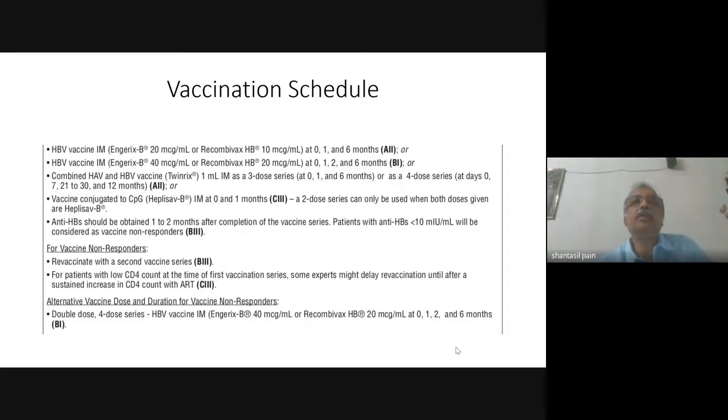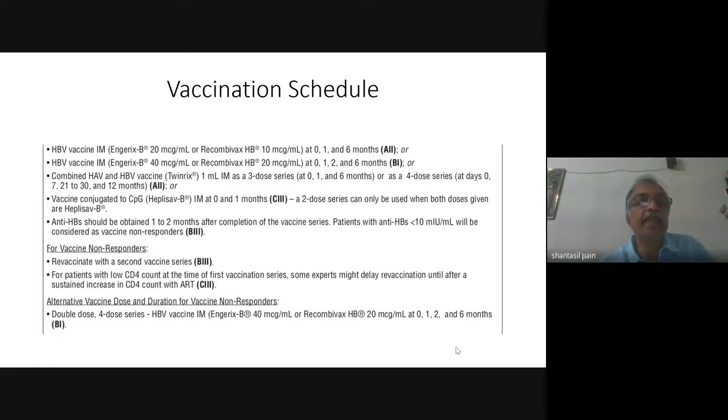Now you all know that in an immunocompetent adult, the usual vaccination schedule which we all have taken is a standard dose of a recombinant vaccine like Engerix B given at 0, 1, and 6 months. But what should be the vaccination schedule in a patient who is suffering from HIV? As you can see, there are different vaccination schedules. This means that there is no clear-cut guideline on which schedule should be used in a patient who is immunocompromised. So you can use the standard schedule at 0, 1, 6 months, or you can use a double dose at 0, 1, 2, 6 months.